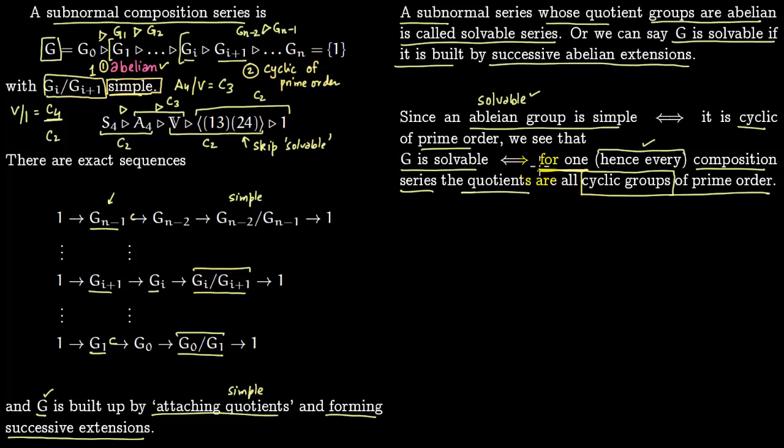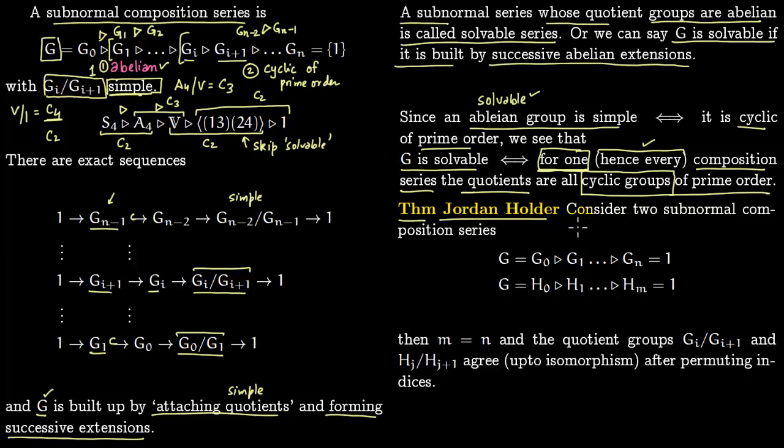So now we are saying that G is solvable if for one composition series the quotients are cyclic groups of prime order. So instead of for one, we say that this will be true for every composition series. And why it is true for every composition series, that comes from the theorem of Jordan-Holder. So the theorem of Jordan-Holder says this.